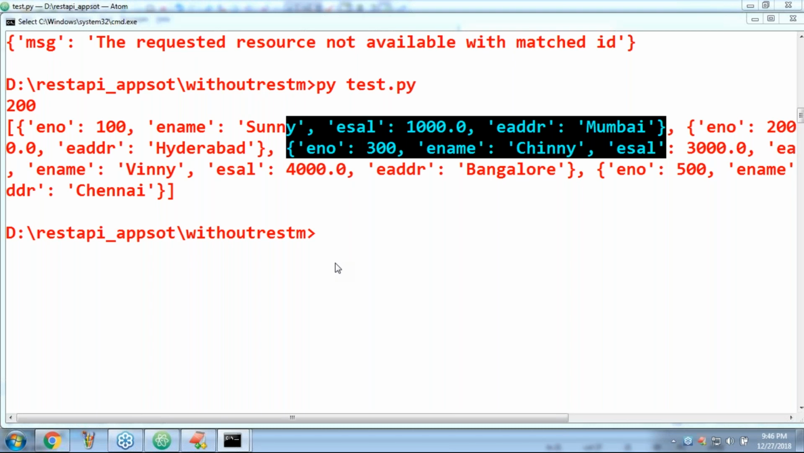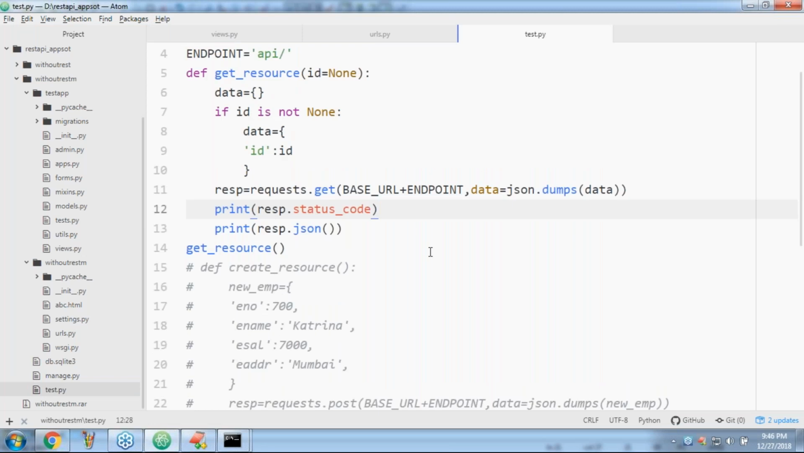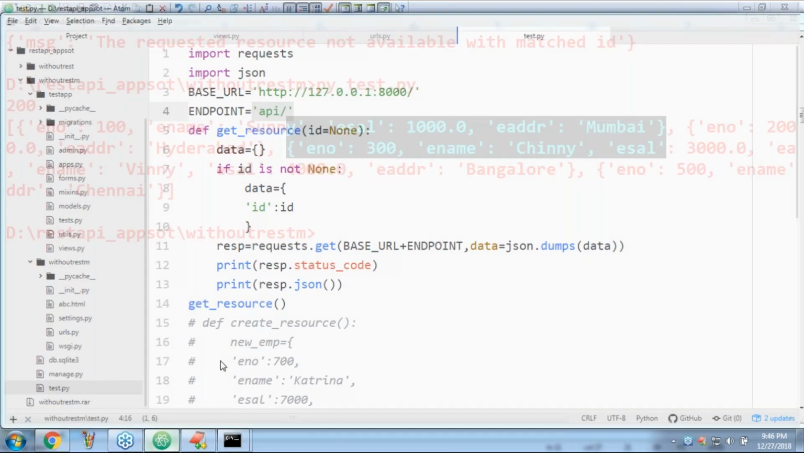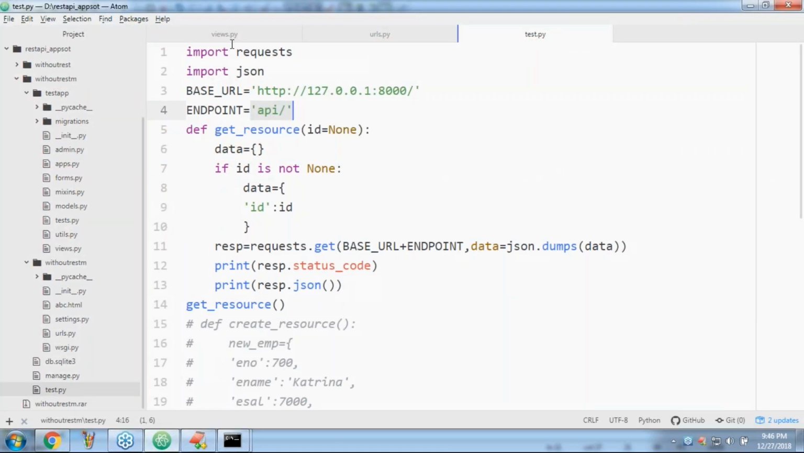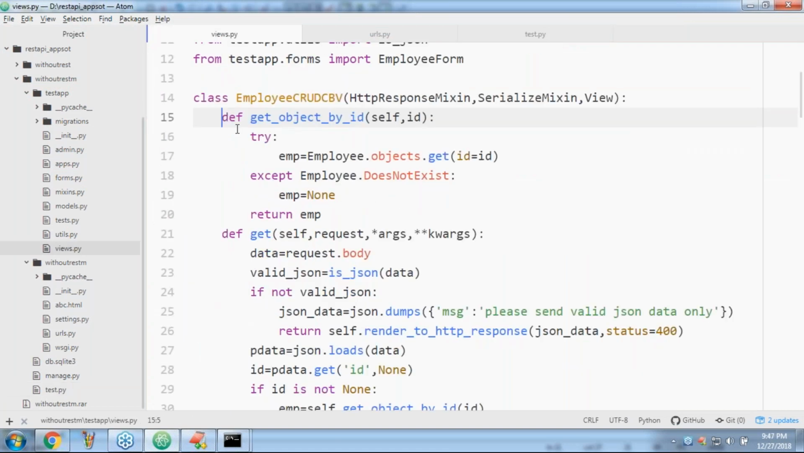How many endpoints am I using for this? Only one endpoint. That's all, sir. This is the style you have to use while developing the code. So the get method is very clear for you. Now, this is the get.